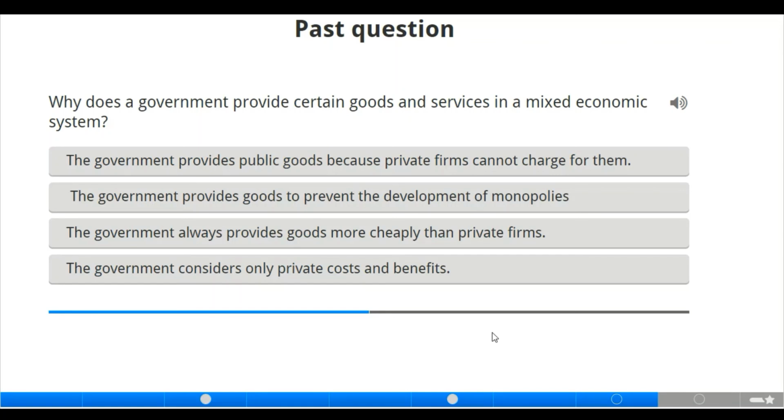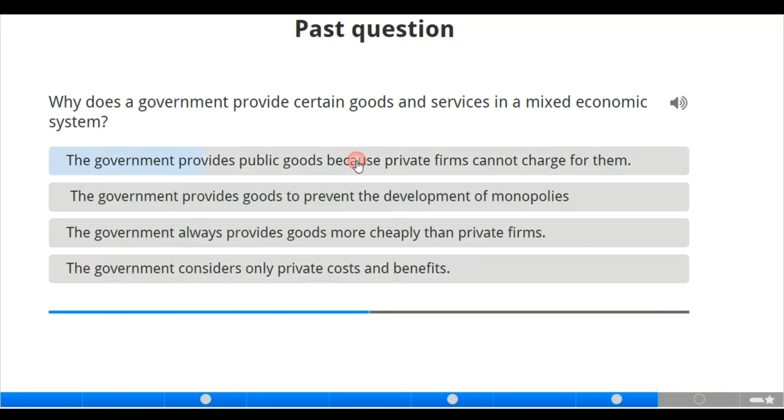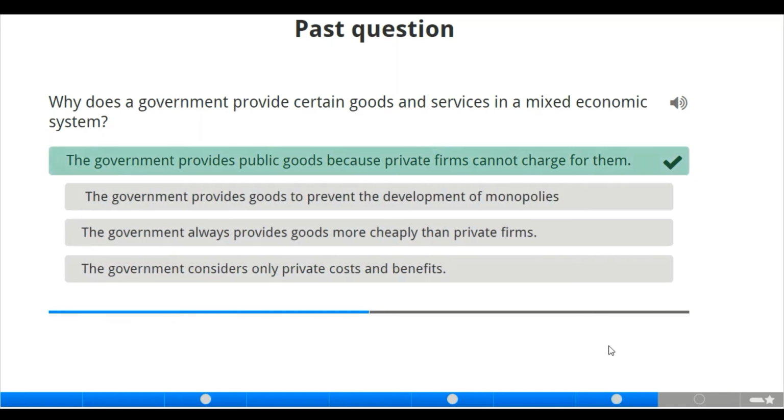The second option says the government provides goods to prevent the development of monopolies. Is that so? The government always provides goods more cheaply than private firms, and the government considers only private costs and benefits. No, of course, the answer is the government provides public goods.